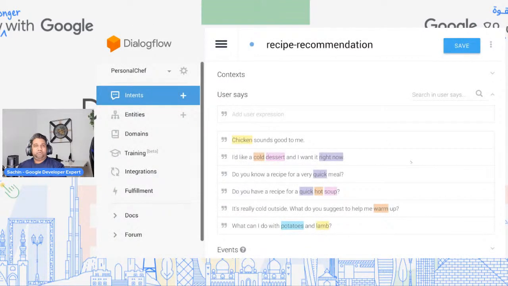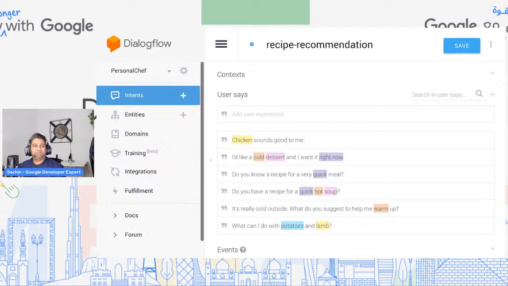Okay, and speaking of designing the conversations, you don't have to be a hardcore coder to actually start building all of this. One of the simplest ways is, if you look at this one, here is a recipe recommendation. So this is an intent, which is created. And the way you build or train your chatbot is not by coding, but rather by training your agent to understand the user.